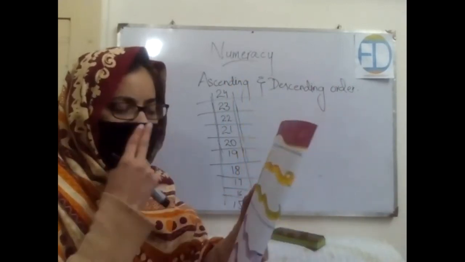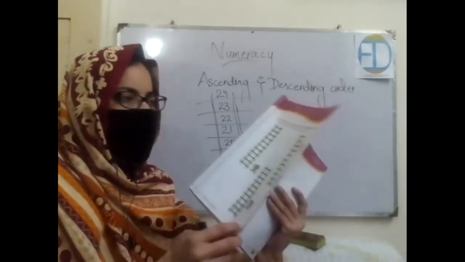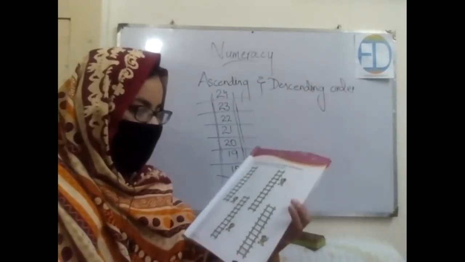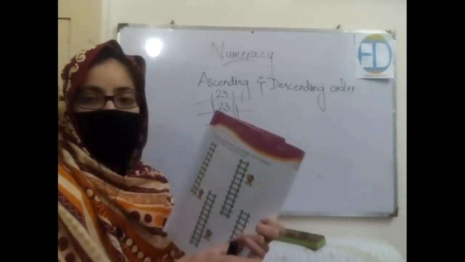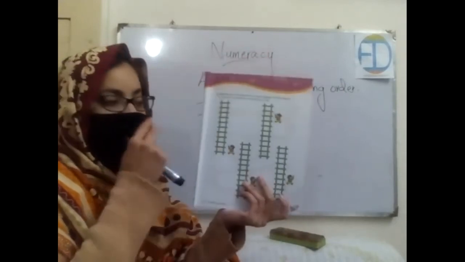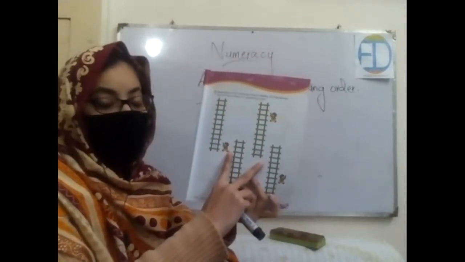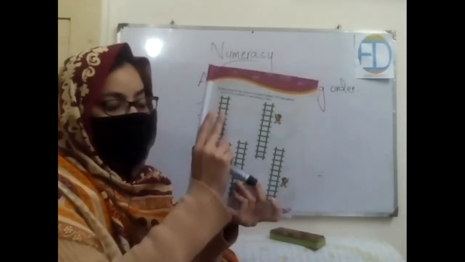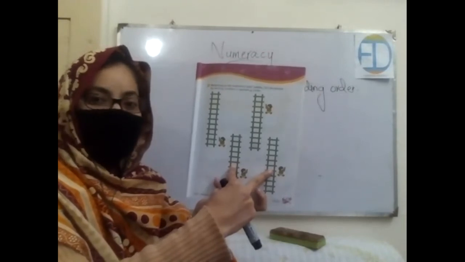Okay, in your book on this page, on page number 5, let's do this: for the first two letters, you practice in descending order. You start from the higher and move down. Now for the next two letters, practice in ascending order.